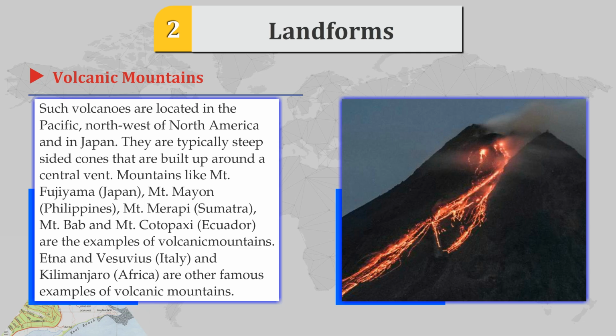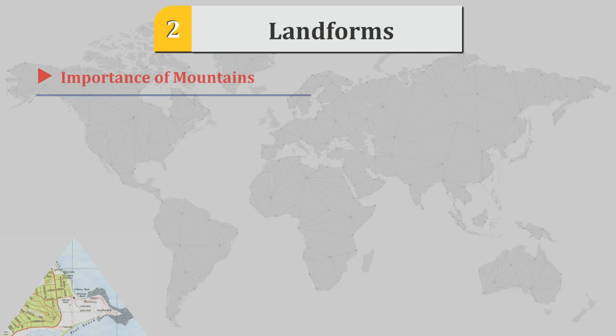Mountains like Mount Fujiyama, Japan, Mount Mayon, Philippines, Mount Merapi, Sumatra, Mount Bab and Mount Cotopaxi, Ecuador are examples of volcanic mountains. Etna and Vesuvius, Italy and Kilimanjaro, Africa are other famous examples of volcanic mountains.